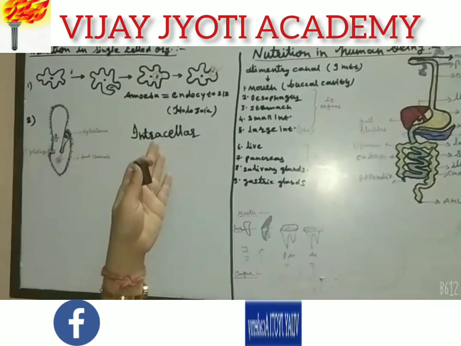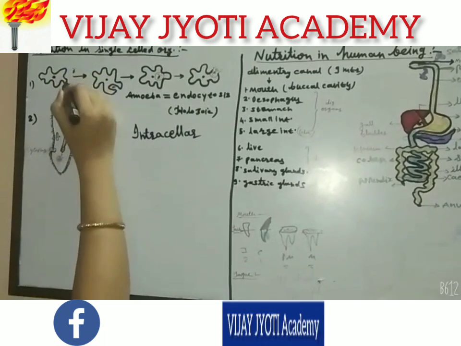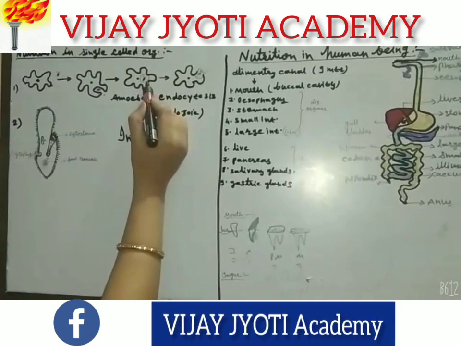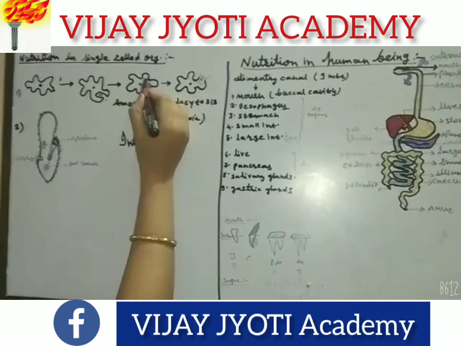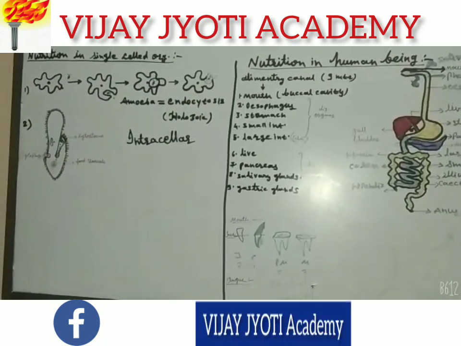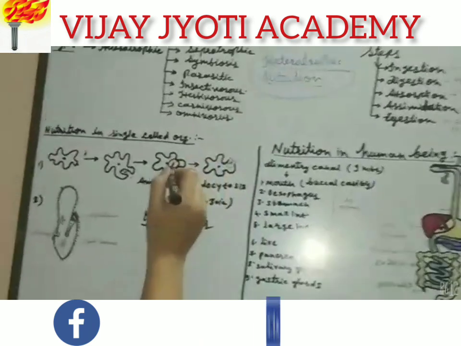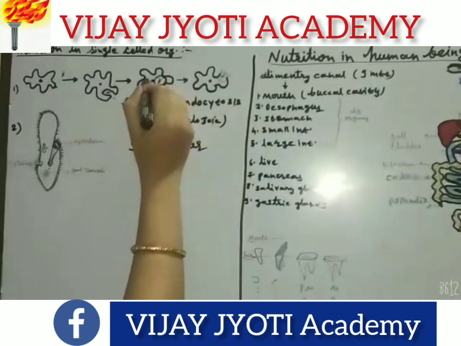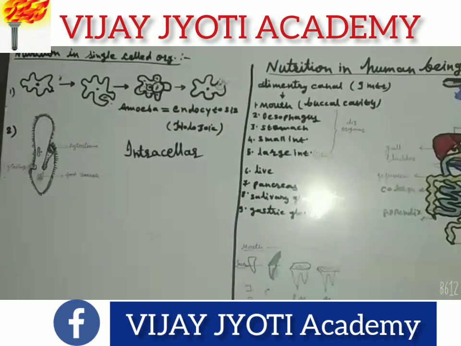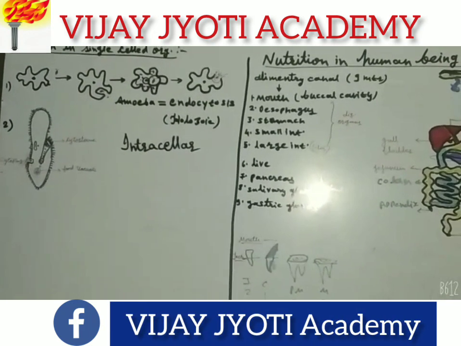When intracellular nutrition takes place in amoeba, it engulfs the prey with the help of its body wall and takes it inside the body, and the food is captured in a vacuole-like structure which is called the food vacuole. During this, food enters the body, and the cytoplasm present in the cell of the amoeba contains some digestive enzymes which help in the digestion of the food.